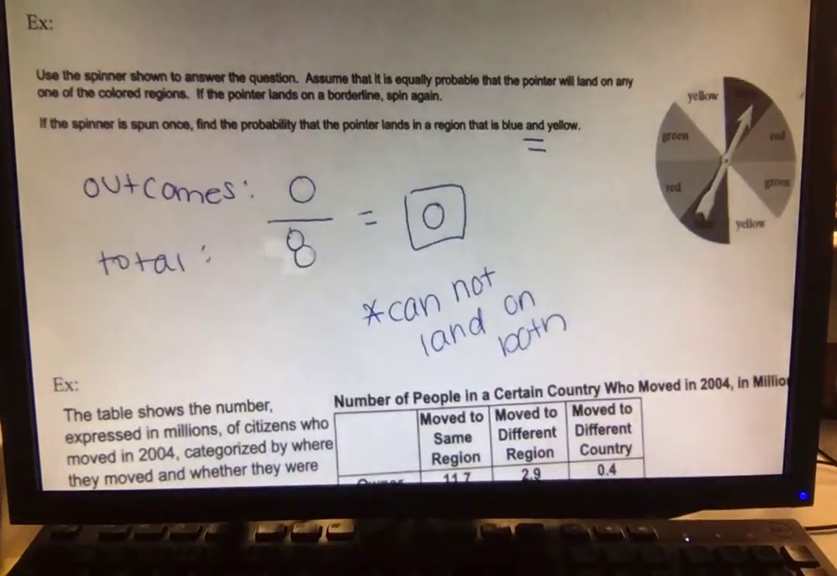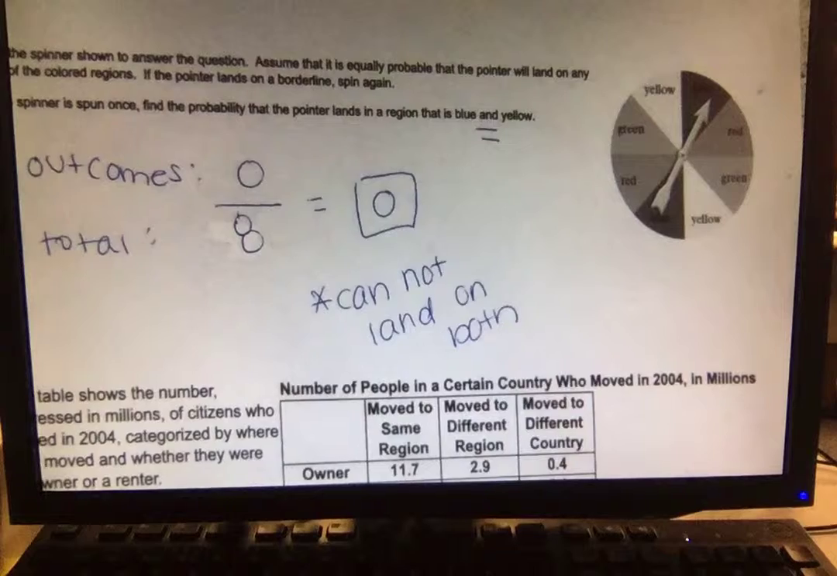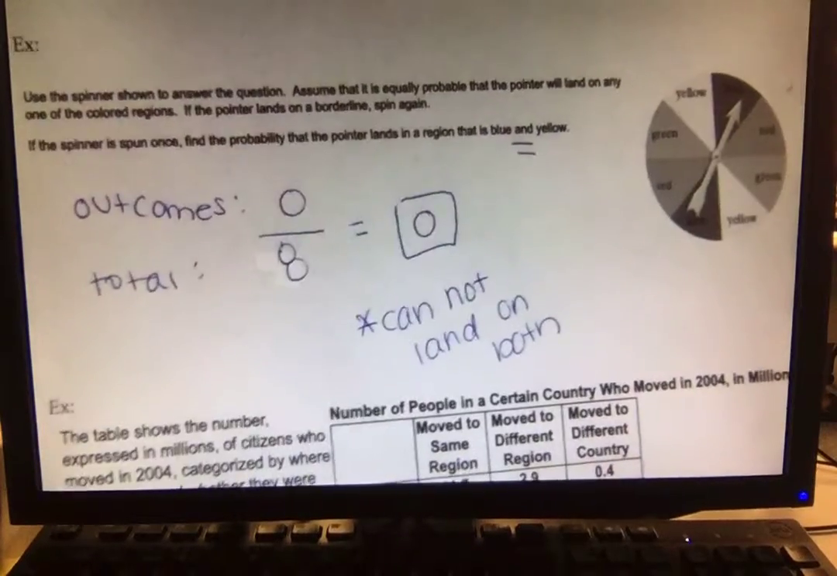So that word and versus that word or is a big deal. The first one was or, so it can be yellow or red. This one is both. It can't land on both, so 0. So whenever it says or, you add how many red plus how many yellow to see what your outcome is. Other questions? Last one. Other questions?